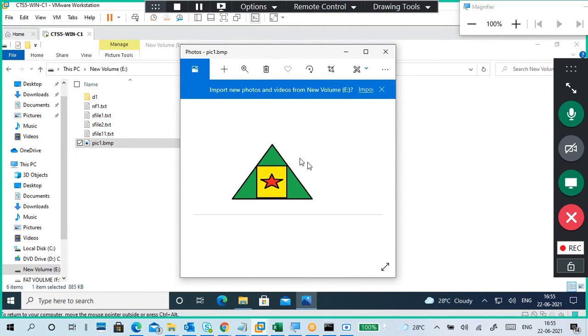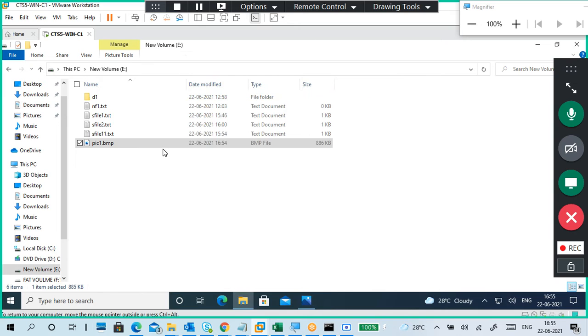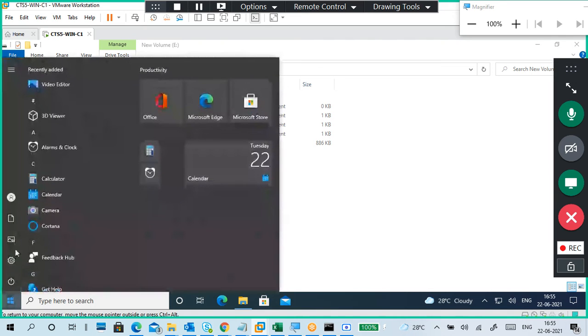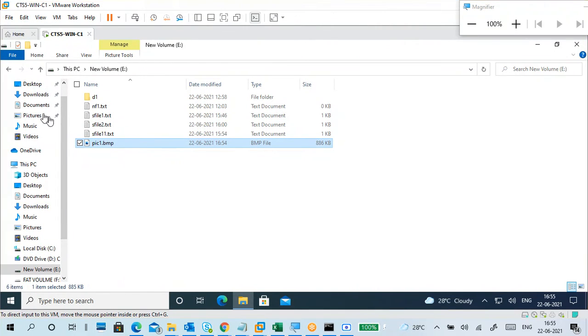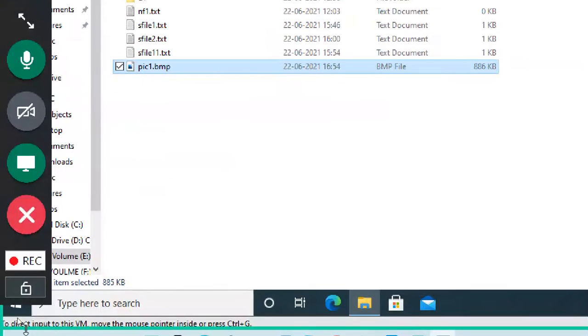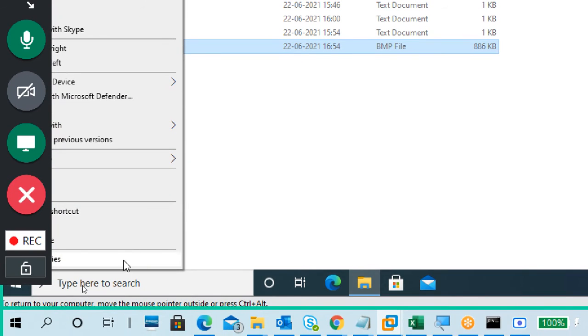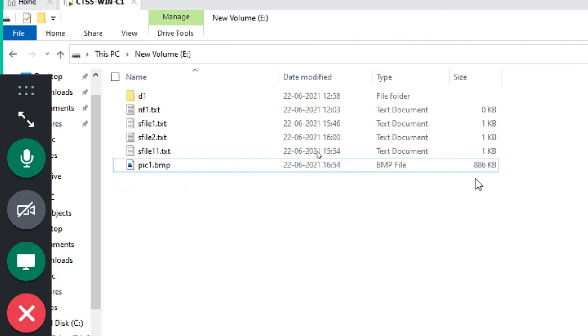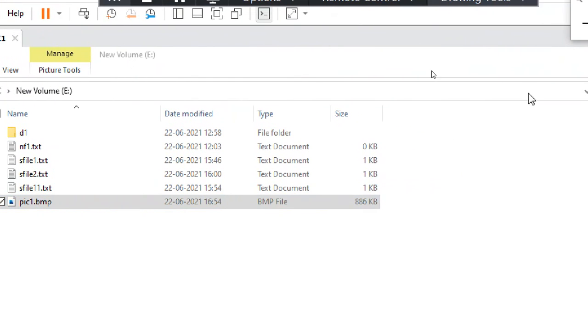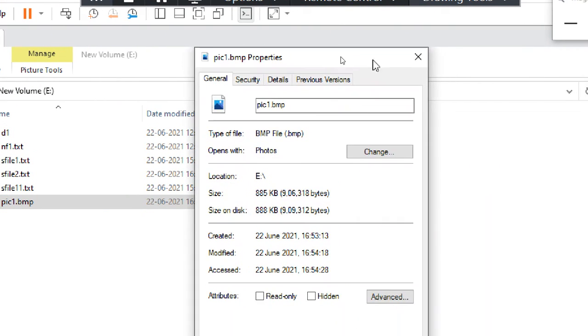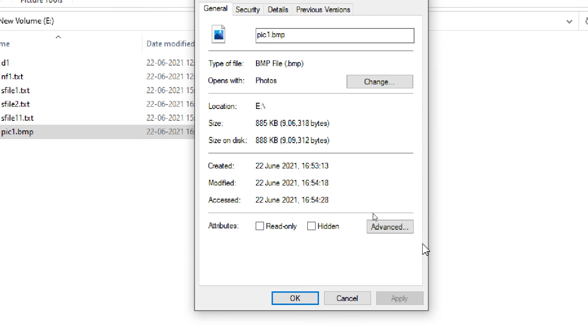Okay, I have a pic. Now I'm going to do encryption. I'm a student one. Okay, I'm encrypting here. Check carefully what we do here. Right click, properties, everything. Right click, properties. Now I'm going to Advanced.